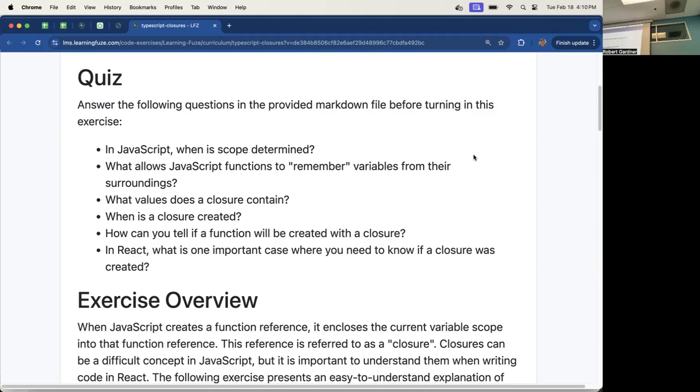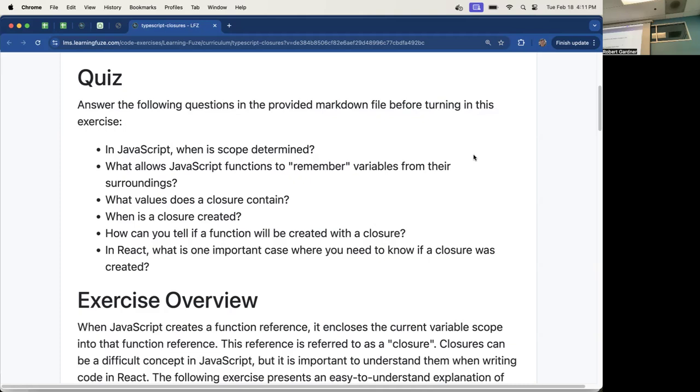Scope is the process that the compiler uses to figure out, when a variable or function name is referenced, if it legally has access to it, if it can access it. That's called scope. The scope is the places where a variable or function can be accessed. Okay. If it's out of scope, you can't access it. And if you try, the compiler will say, I don't know what you're talking about. And if it's in scope, you can access it. So that's scope. Scope is where can you access variables.